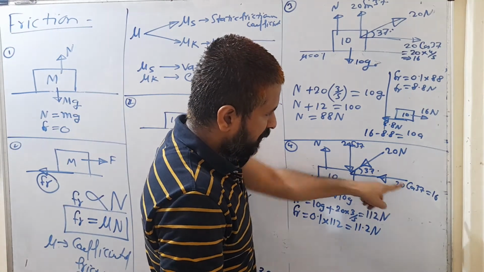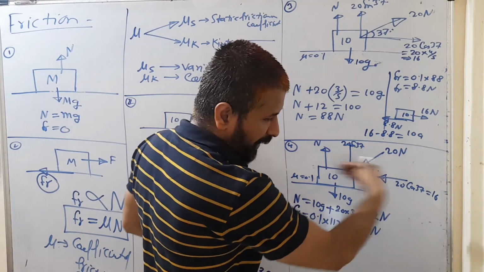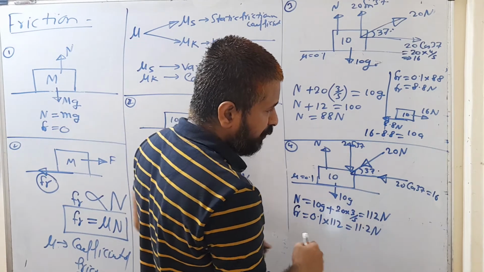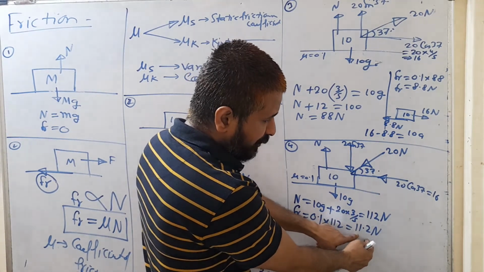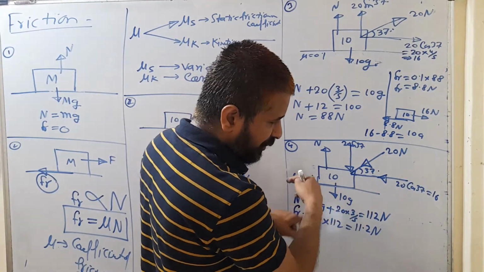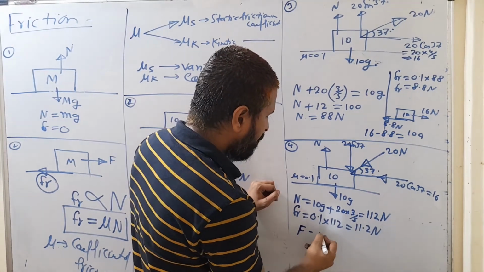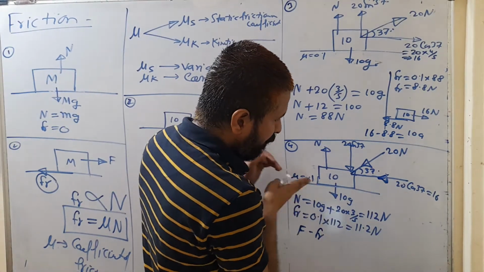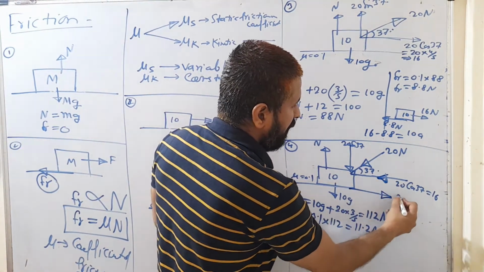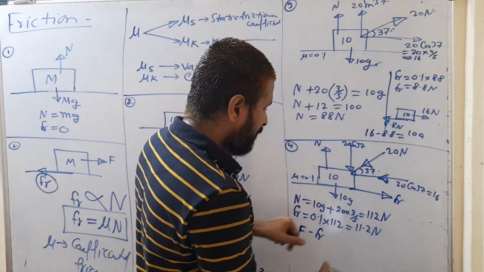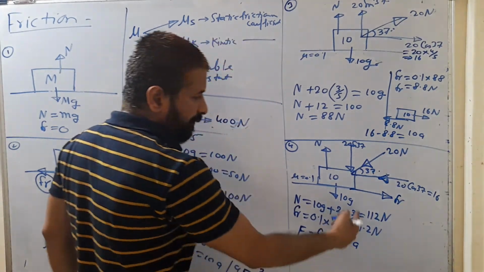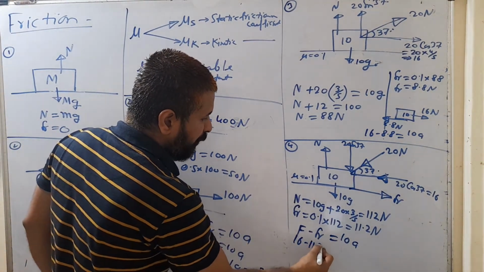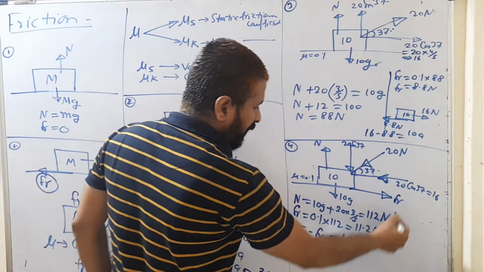But the applied force, the force which is acting on this block in backward direction. Here this block has tendency to move in backward direction. So that backward force is what? 16 Newton, which is greater than this frictional force. It means the block is accelerated. So again, F minus friction. Because this force is acting in backward direction on this block, friction will be acting in forward direction. ये friction इधर आएगा. So F minus Fr is equal to what? 10A again. F, applied force on this block, that is 16 minus 11.2 is equal to 10A. You can get the acceleration.